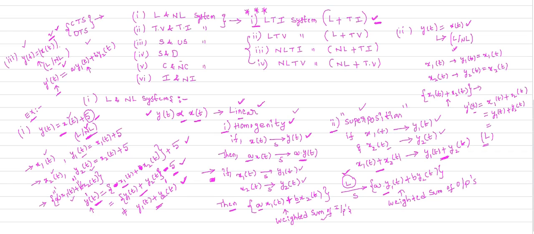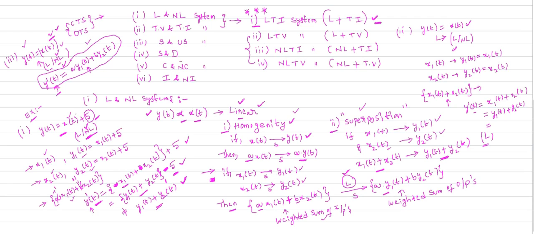Whether the system defined by this relation holds good for this condition or not, you can check. If it does not, it is a non-linear system. If it obeys this condition, it is a linear system. Directly I can say that if a system governed by the equation consists of the powers or square root values, definitely that system is a non-linear system. You can make note here.